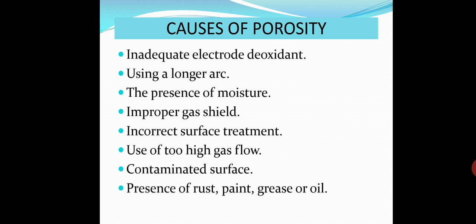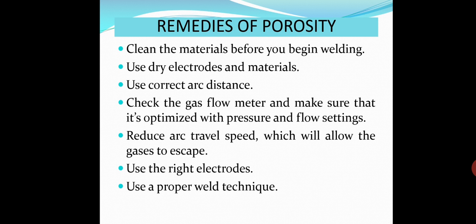So these are the causes. So you have to take care to avoid these causes so that the defect will not occur.